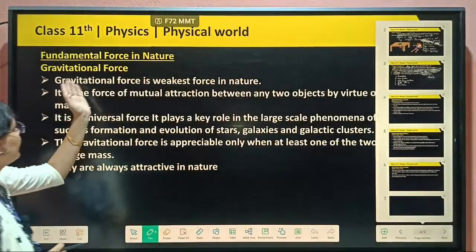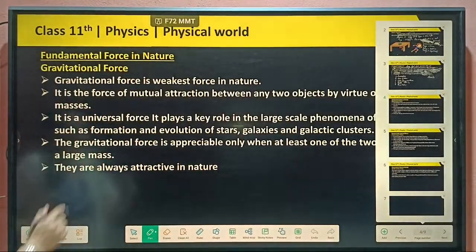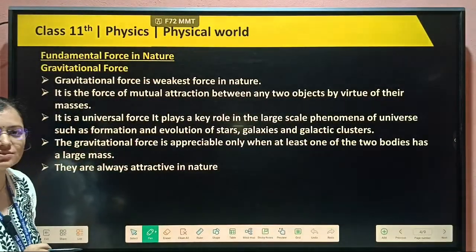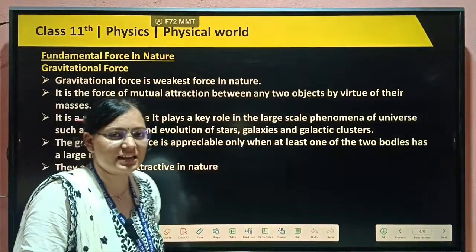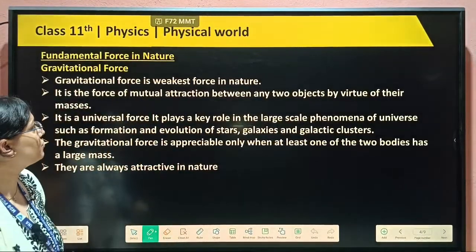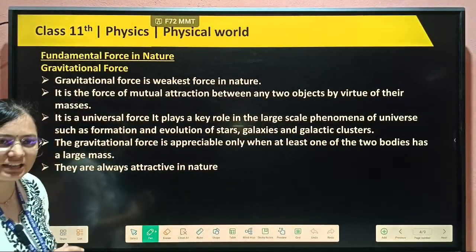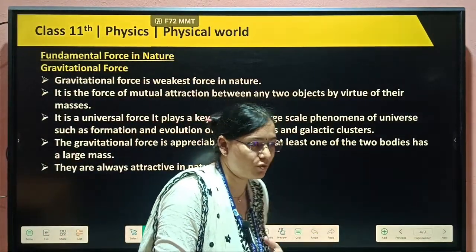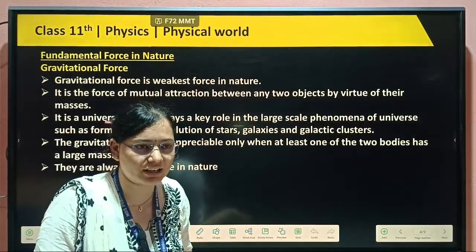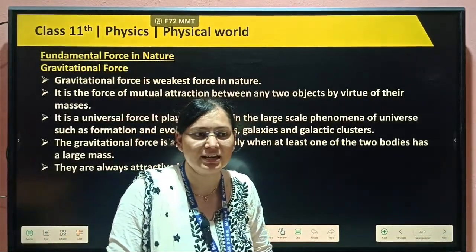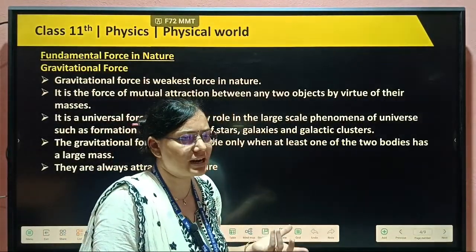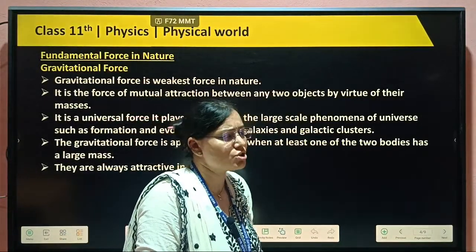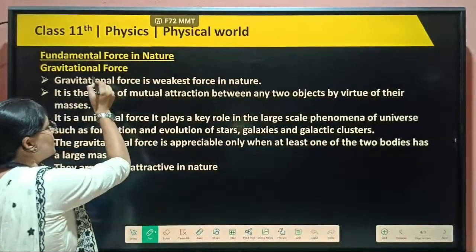Now first, gravitational force is the weakest force in our nature. First we should know what gravitational force is. Gravitational force is the force acting between two bodies having masses. For example, the earth is revolving around the sun; gravitational force is acting there. If we drop any object, it will fall downward only; that also is due to gravitational force.